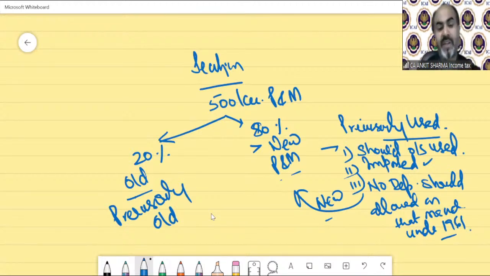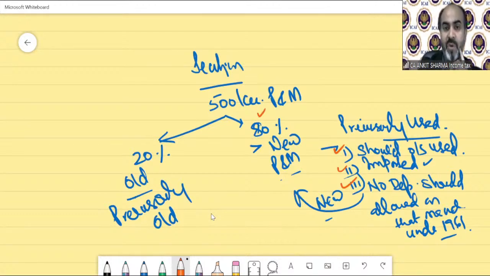This is a very interesting condition. It should be used outside India. It should be imported into India, and no depreciation should have been allowed on that machinery as per the Income Tax Act 1961. So if any machinery was used previously somewhere else, but fulfills all three conditions, in which category will we treat it? We will treat it like a new machine.